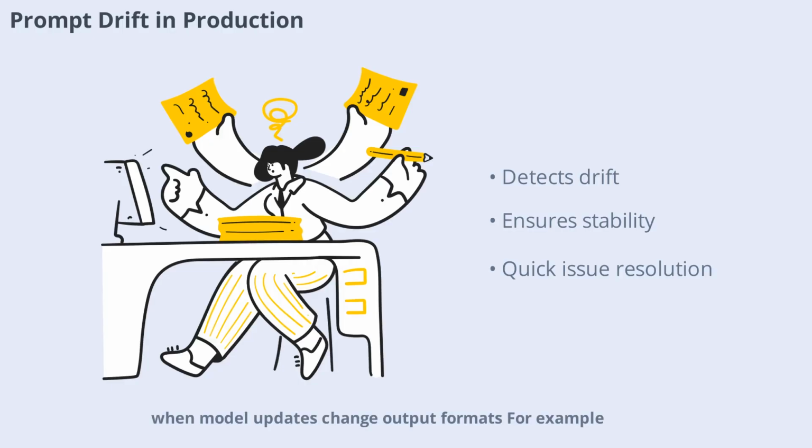For example, if an API update causes the model to output markdown code blocks instead of plain JSON, your backend may break. By maintaining evaluation suites, version control, and automated alerts, you can quickly detect and fix these issues, ensuring system stability.